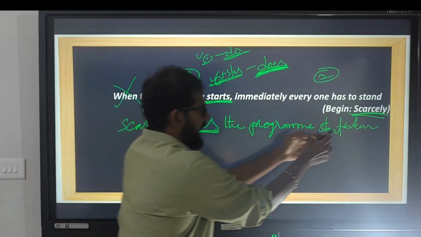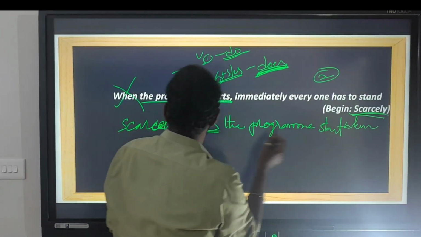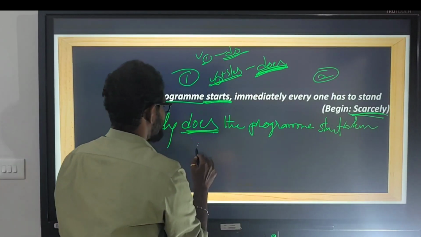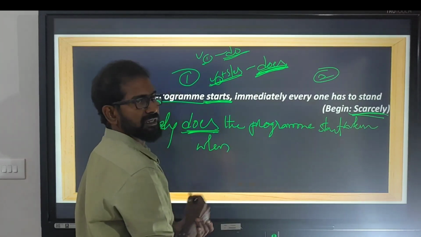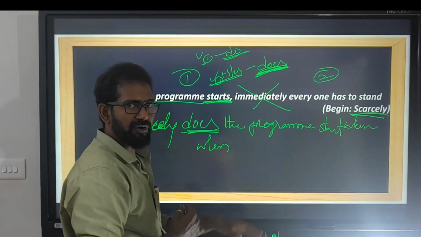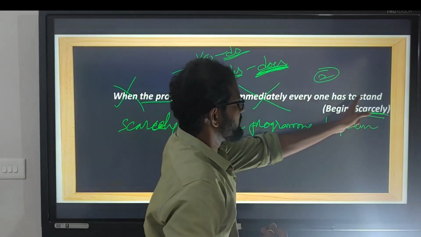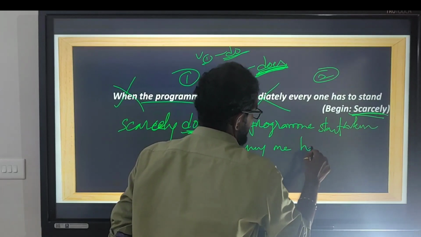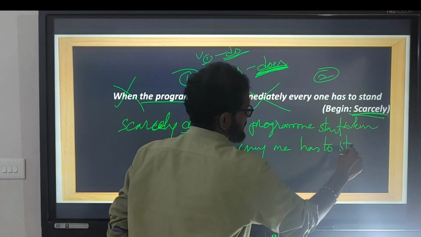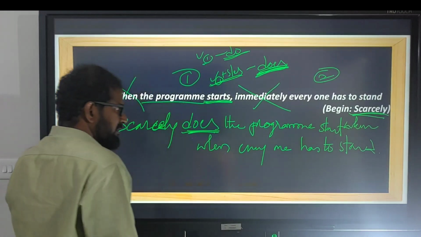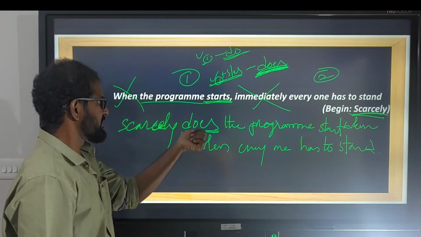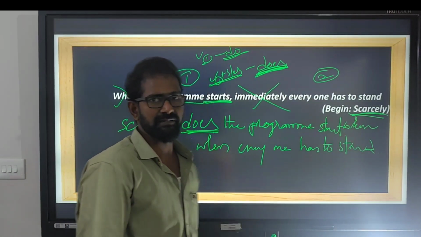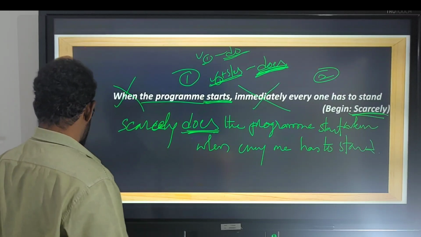So when we use does, don't add s or es to the verb here. So, scarcely does the program start. Now, what is the conjunction? When. So we remove immediately. We don't use immediately. When everyone has to stand. Scarcely does the program start when everyone has to stand. So that's the answer. Let's see another example.